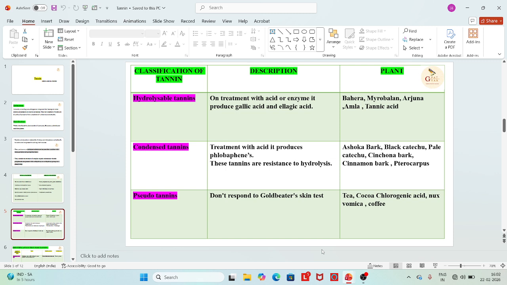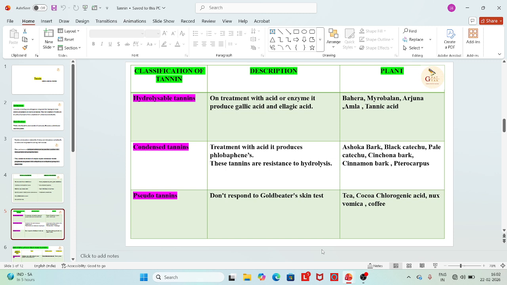Okay, and the condensed tannin, on treatment with acid, produces phlobaphenes, and the tannins are resistant to hydrolysis. This cannot be hydrolyzed like the hydrolyzable tannins. That is why they are different from the hydrolyzable tannin. And condensed tannin produces phlobaphene. This is important, and you might have seen in the various MCQs and also in various mock tests the phlobaphene content. So condensed tannins produce phlobaphene.